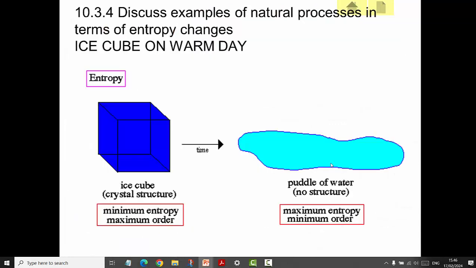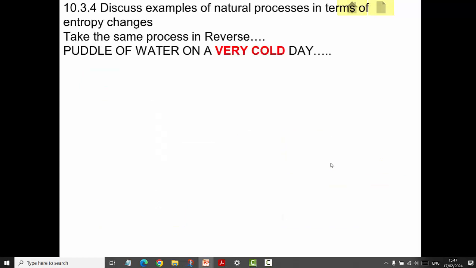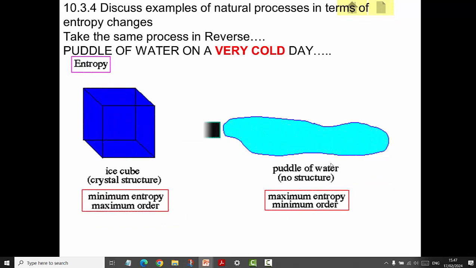Another example. This is quite easy. You know that an ice cube is a tight structure. There's very small entropy and maximum order. So what happens with time, it melts. So the disorder increases and we have a maximum entropy. What happens on a very cold day? It's the same thing but in reverse.